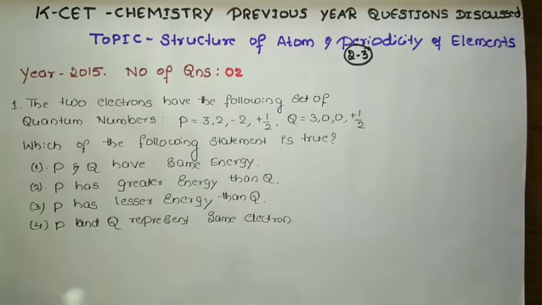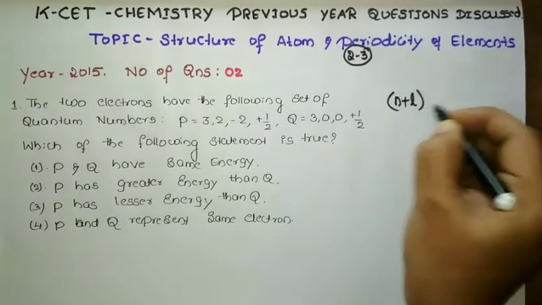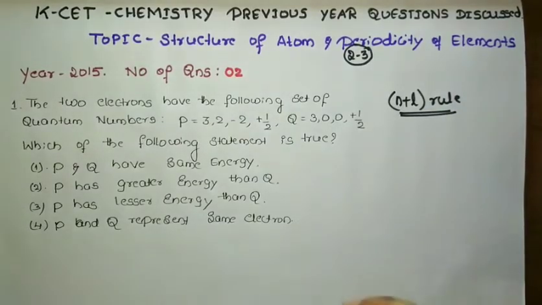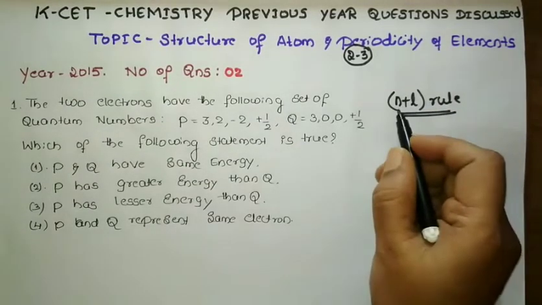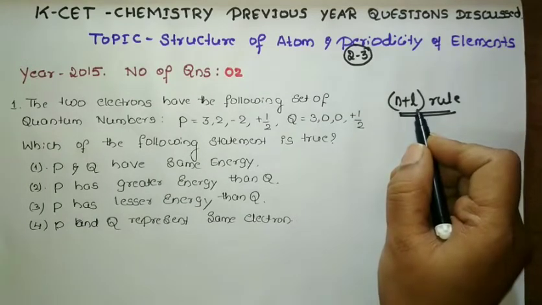You can solve this question when you have an idea regarding the quantum numbers, very easily. At the same time, there comes a rule called the N plus L rule. The N plus L rule will give the energy level of each orbital, where N is the principal quantum number and L is the orbital quantum number.